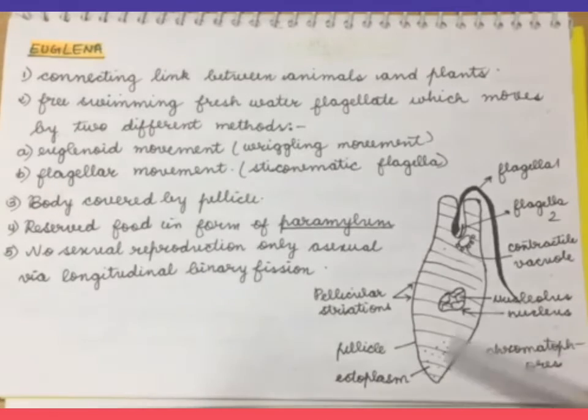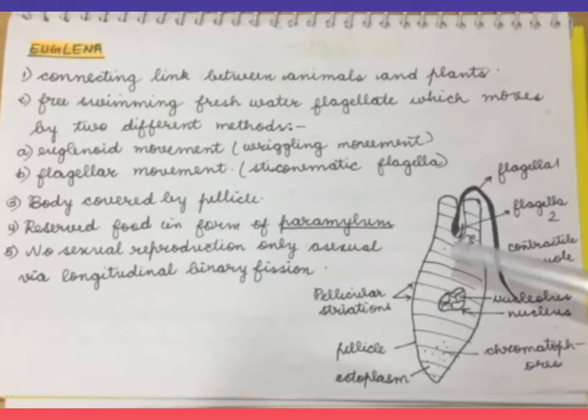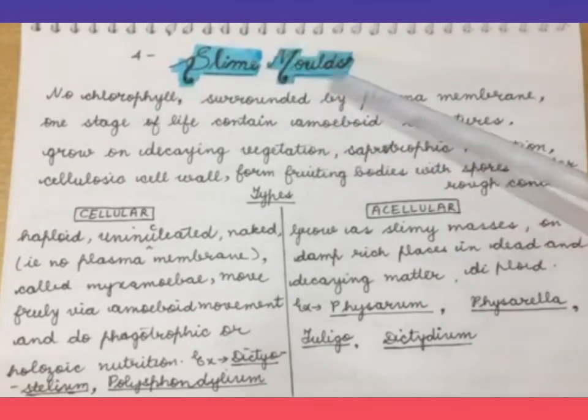When we look at the diagram, we see that from these basal granules over here, these flagella arise. This is the longer flagellum and the shorter flagellum is present inside. There is a contractile vacuole, the nucleus, the pellicular striations which form the strands, the pellicle outer layer, ectoplasm and chromatophores.